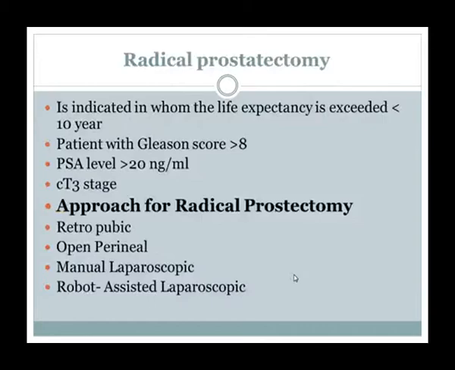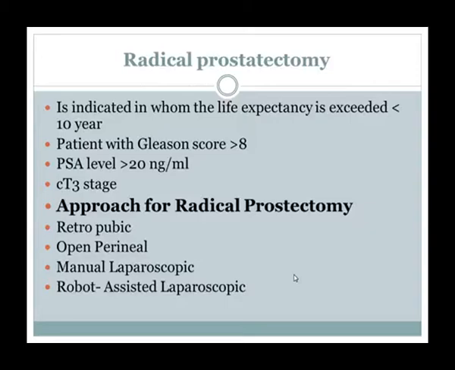The third, the gold standard treatment for localized CA prostate, is radical prostatectomy. It is indicated in those whose life expectancy is more than 10 years. The patient may have a Gleason score even more than 8, high, poorly differentiated carcinoma, PSA level more than 20 nanogram, or stage T3, even T3C, which includes invading the seminal vesicles.